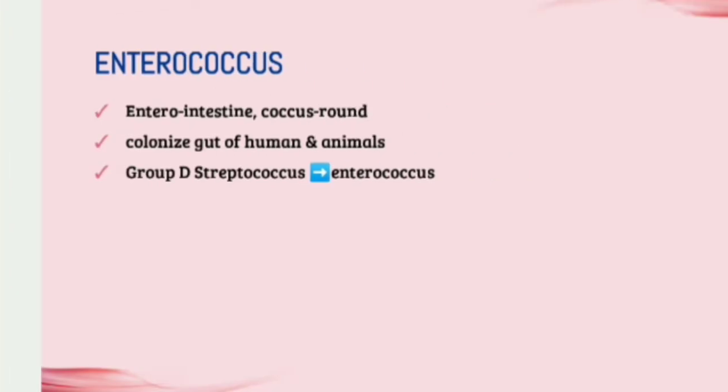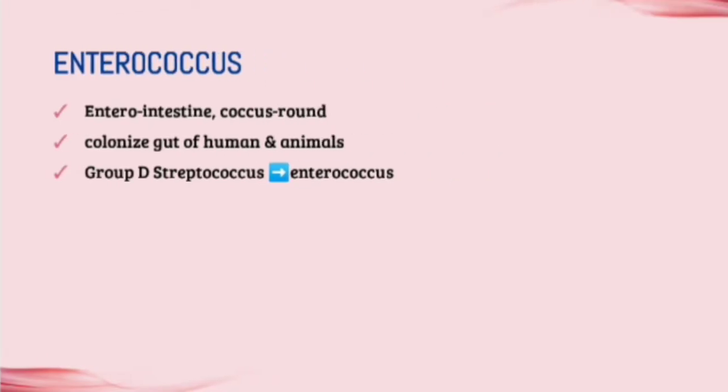The word Enterococcus can be split into two words. Entero means intestine and coccus means round. These are the genus of round bacteria that colonize the gut of humans and animals. Initially, these were classified under group D Streptococcus, but now it is reclassified to genus Enterococcus.